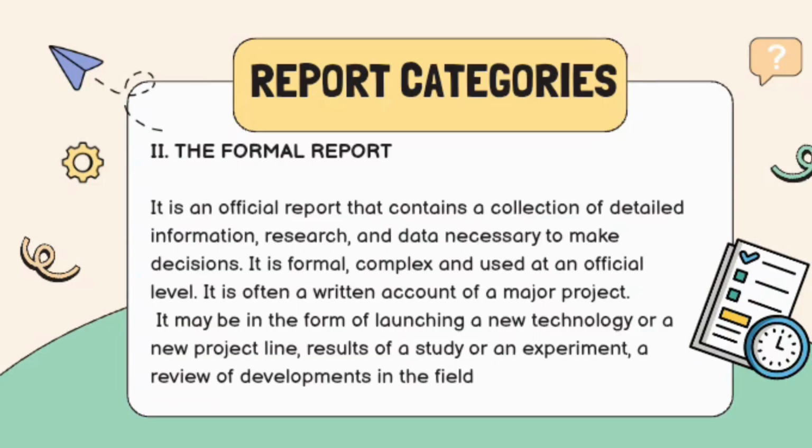Reports come in different kinds depending on their purpose. This includes informational reports, analytical reports, research reports, case study analysis, and recommendation reports, and each one serves a special function. Some focus on providing information, while others aim to analyze and recommend solutions. So let's go through each type in detail.